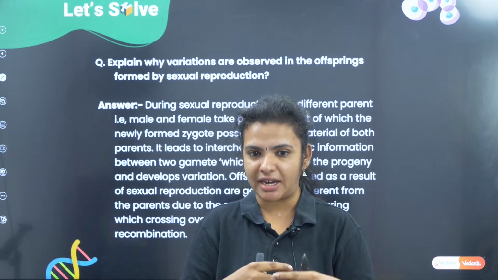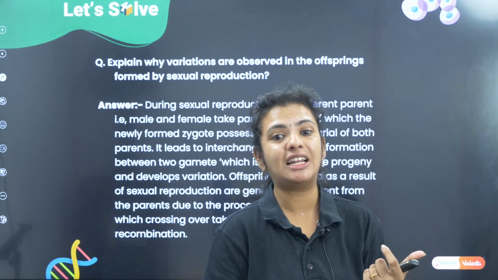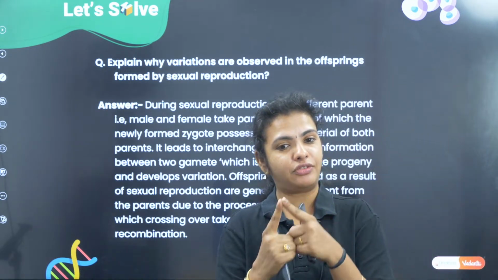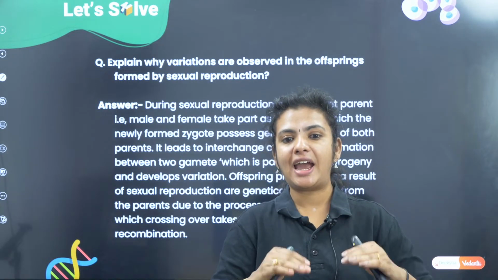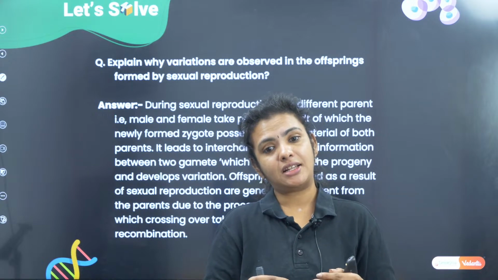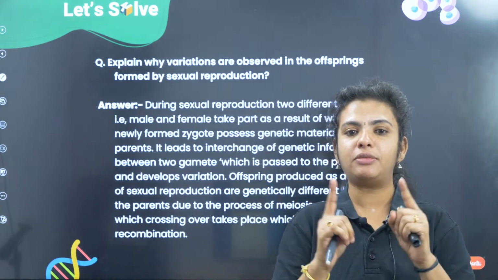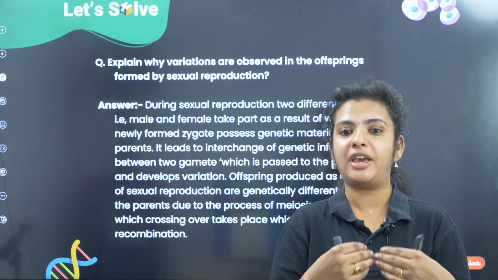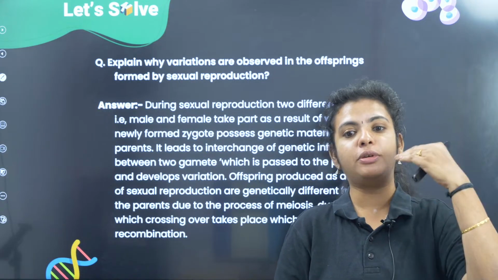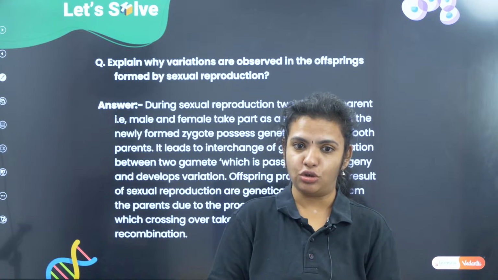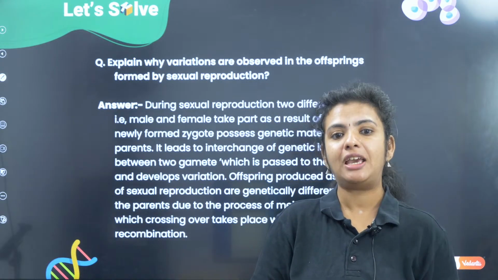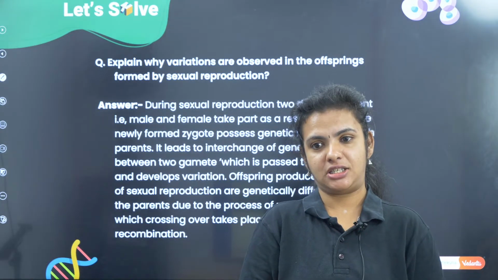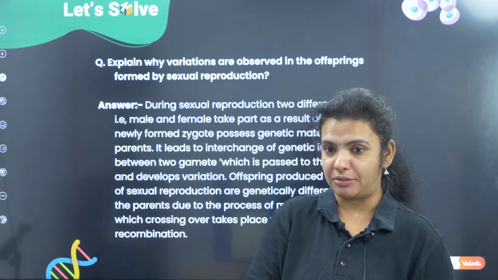Crossing over means mixing of characteristics, which is otherwise called recombination. Recombination means recombining. There is a fusion of the male and female DNA genetic material and it gives rise to the offspring. So when the offspring is going to get characteristics both from the mother and father, what happens? The individual becomes a new individual, correct? There is variation. When there is variation, there is going to be formation of a new species, which is evolution. So variation is only because of crossing over, recombination, mixing of characteristics between the male and the female gametes.